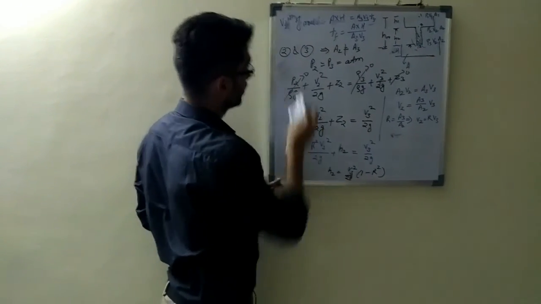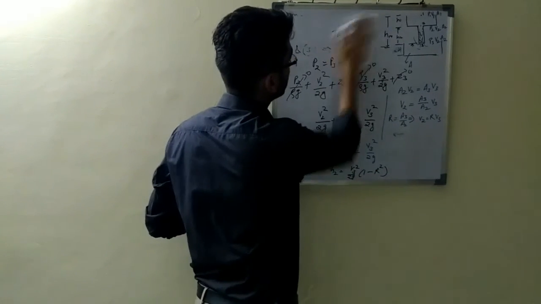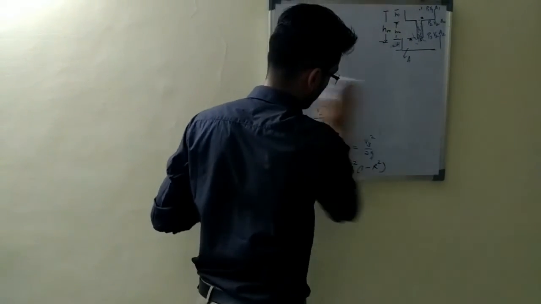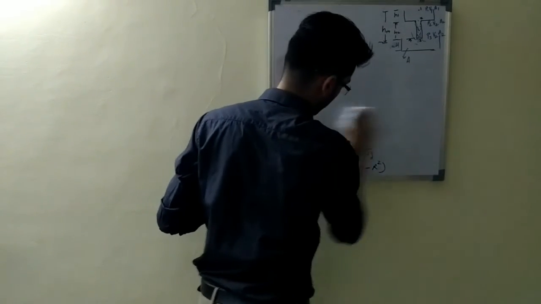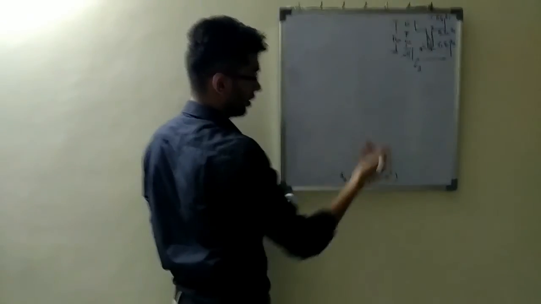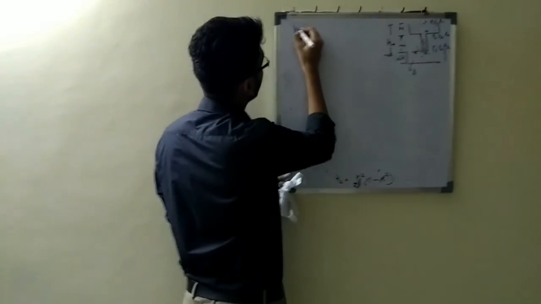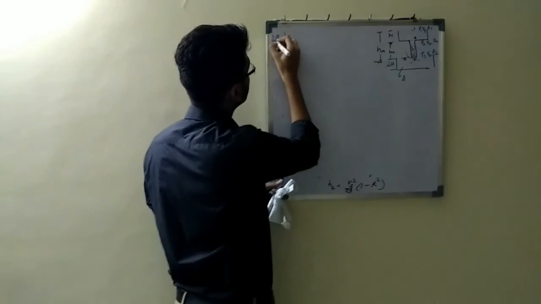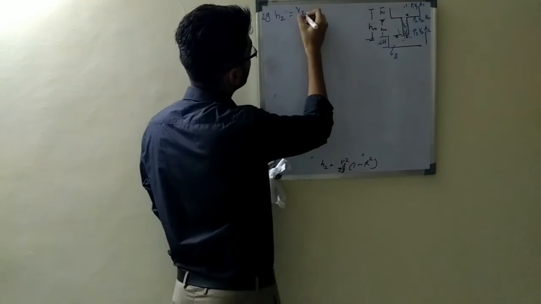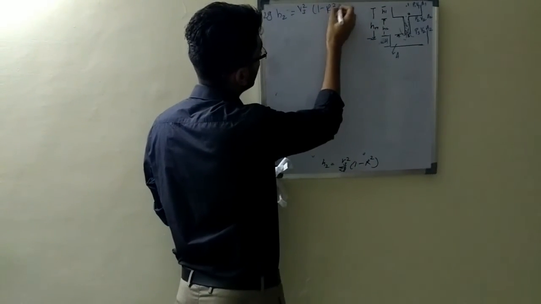So this is up to here. Now we will go again. Okay. So from here 2GH2 is equal to V3 square times 1 minus R square.